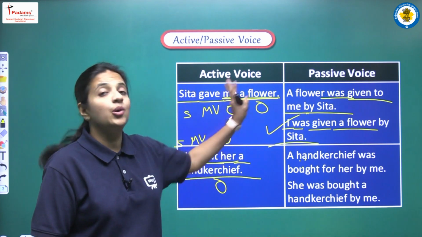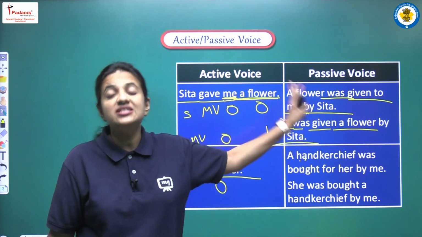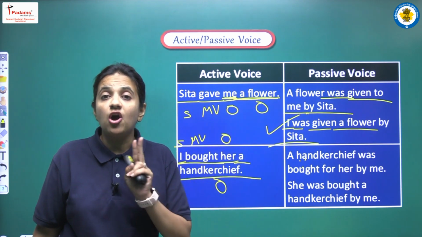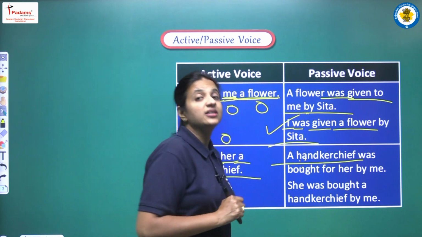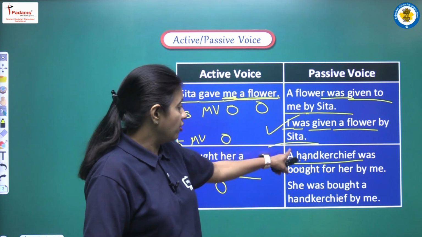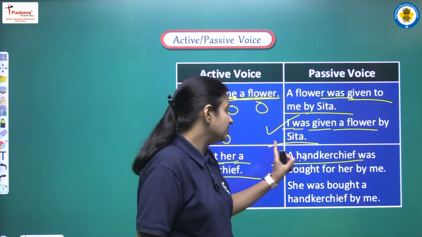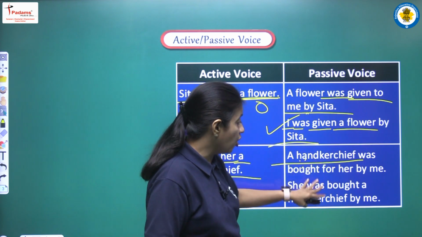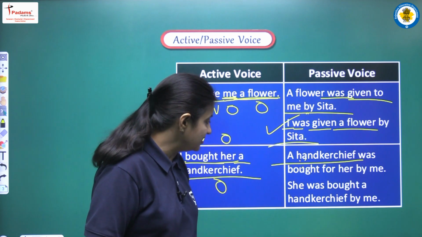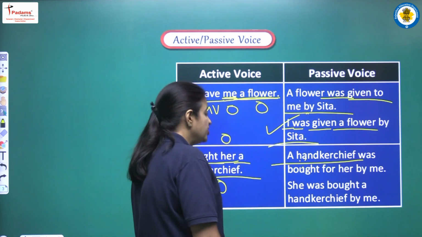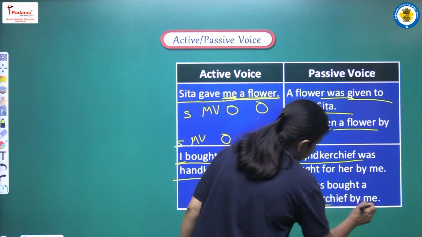And now let's convert this sentence into passive voice. So again we are having two options here. The first option is that we are starting our sentence with a handkerchief. So what we are writing? We are writing a handkerchief was bought for her by me. What is the second answer? The second answer will be she was bought a handkerchief by me.